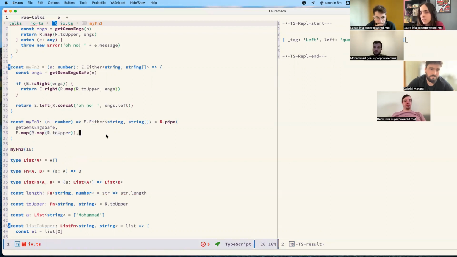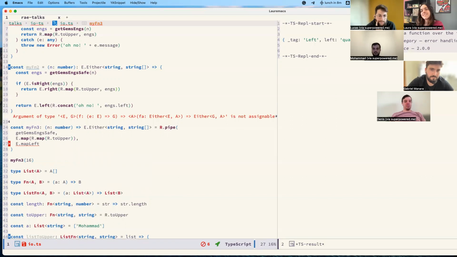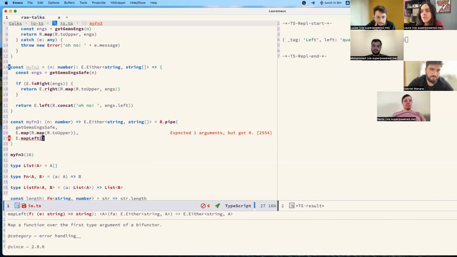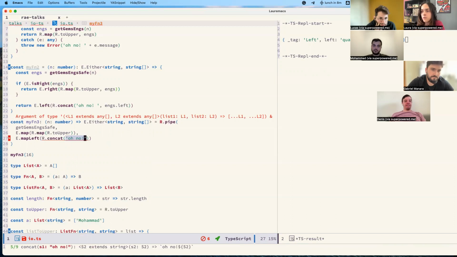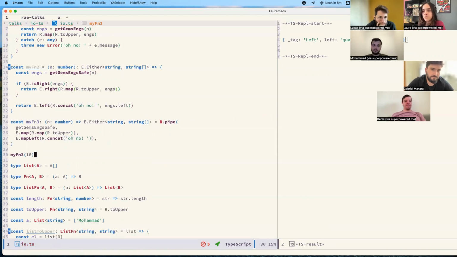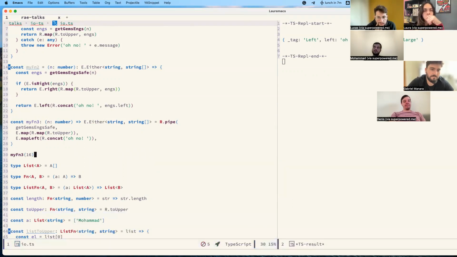And you might be asking yourselves, hey, what if I want to apply a function to the left side? Well, it couldn't get more obvious here. So let's do exactly what we did there. Concat our, oh no. And if we do this here, we applied it only on the left side. So that's the magic. You're doing stuff with the either. If you want to apply functions only on the right side, you can. If you want to apply functions only on the left side, you can.